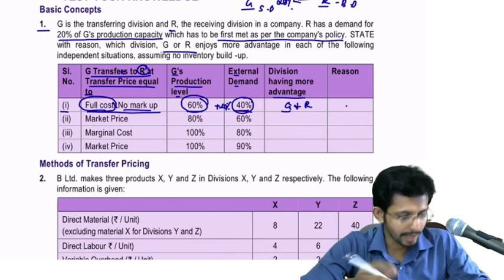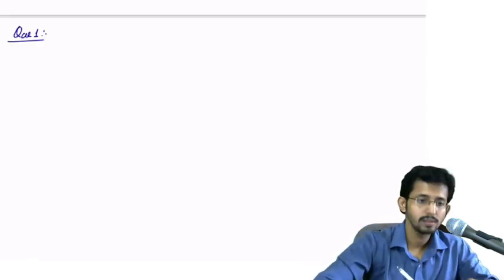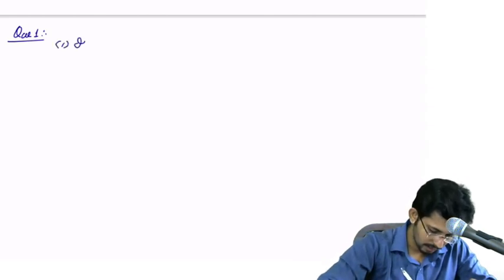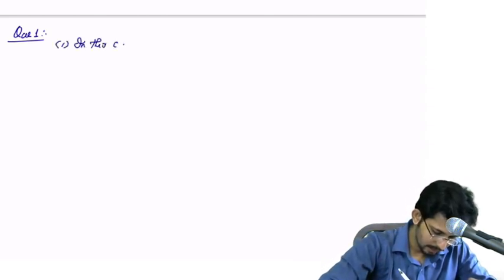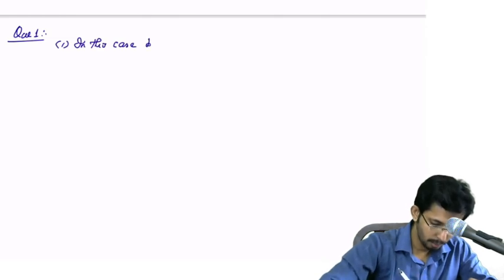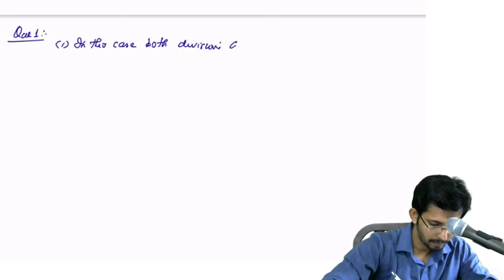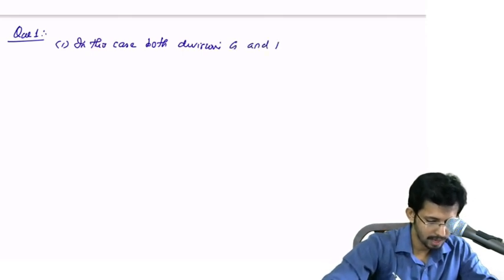Okay, so you can write: 1. In this case, both divisions G and R are benefited.